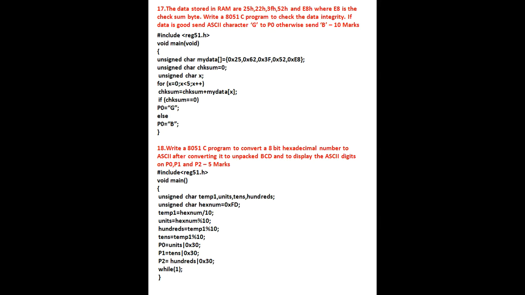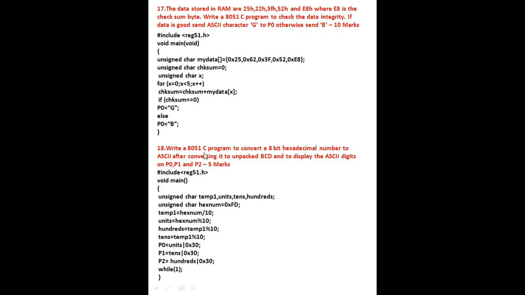So you can see here, if checksum is equal to 0, P0 is equal to 0 is going to be displayed. Otherwise, if the condition is not satisfied, you won't get result 0 after addition of all 5 bytes, so P0 is equal to B. This is the way you have to write the C program.